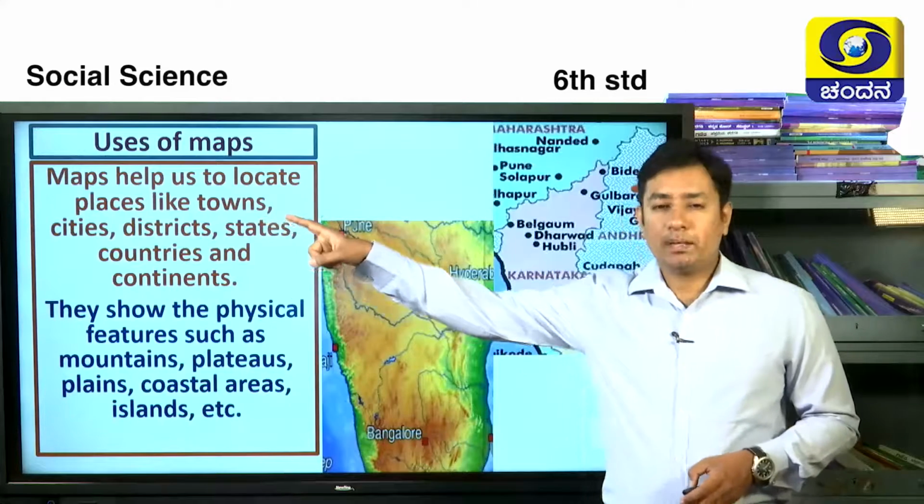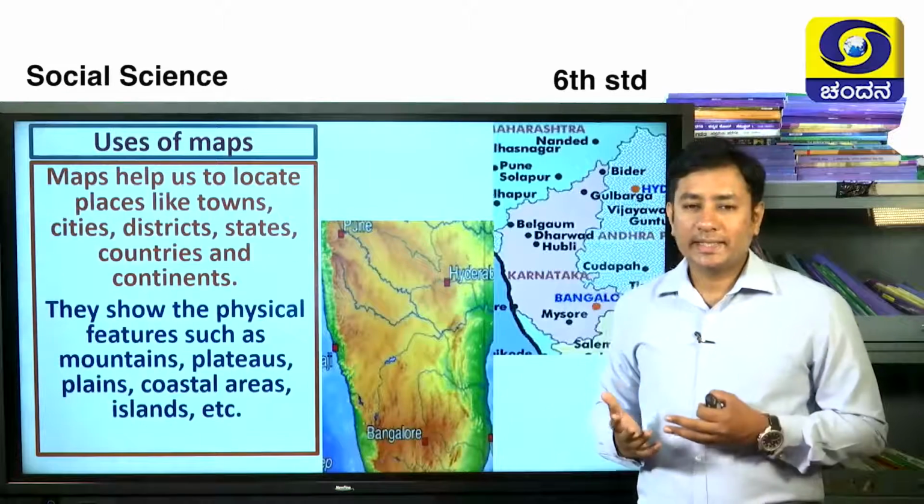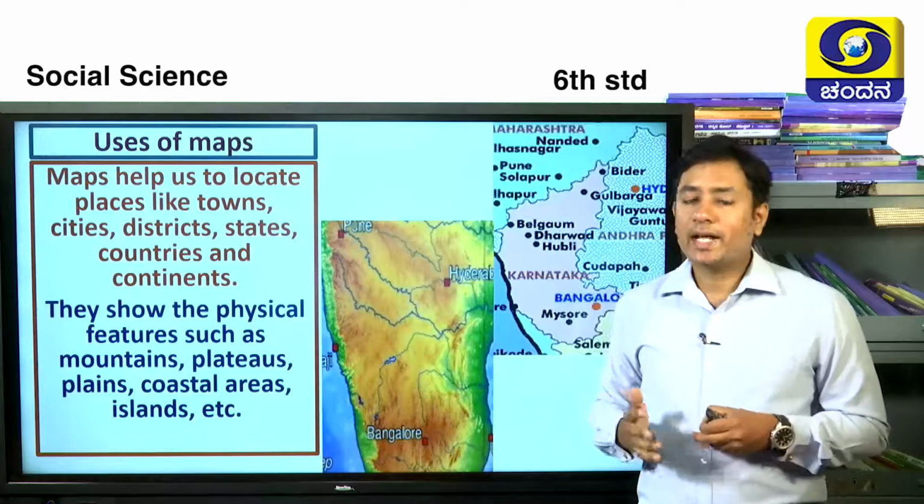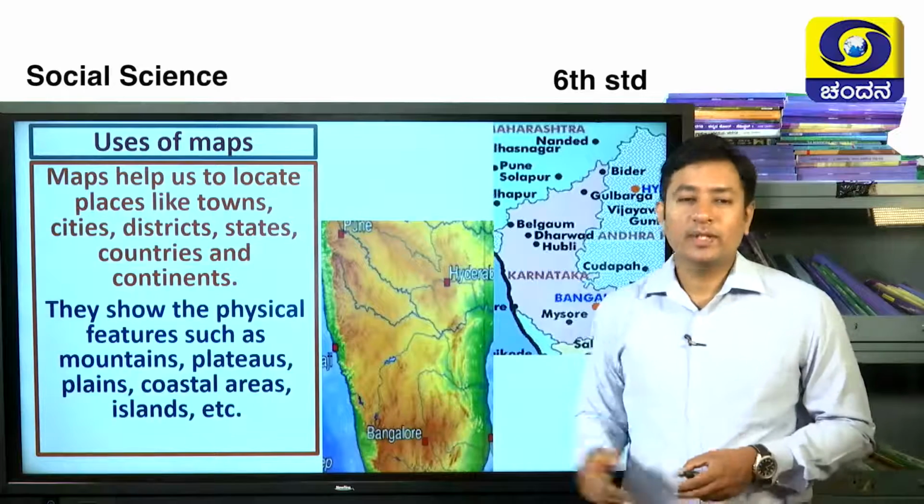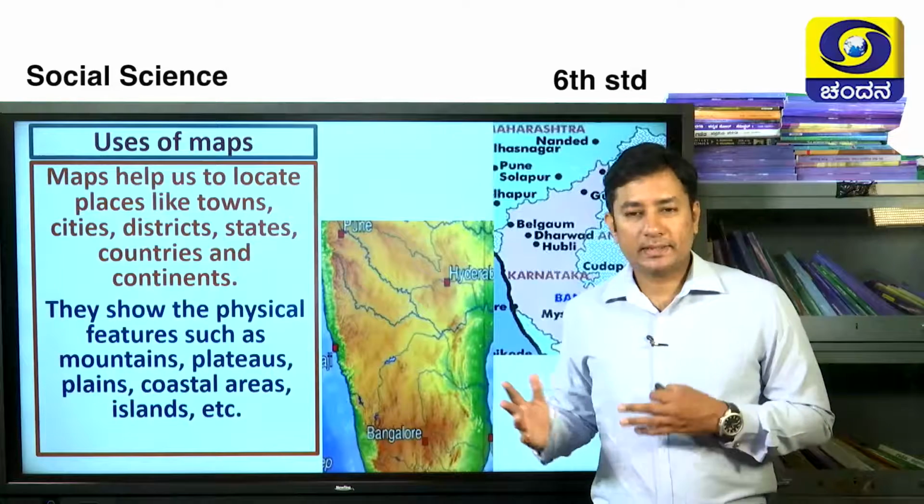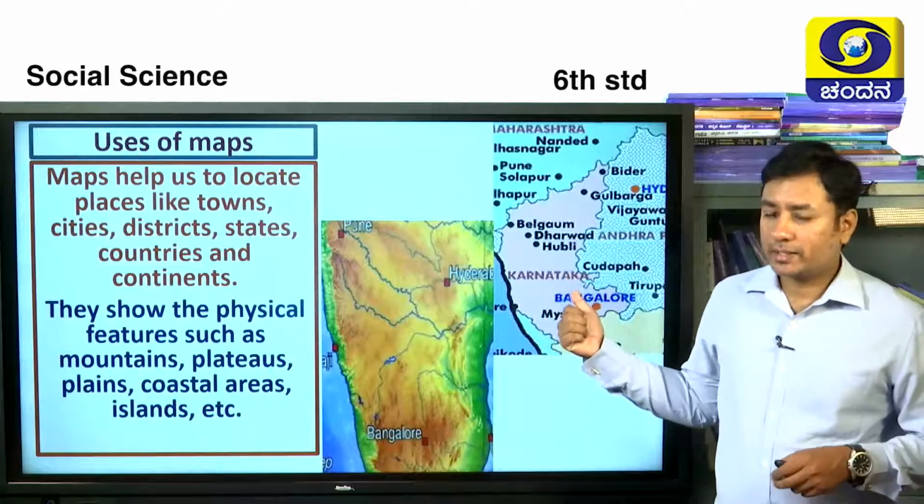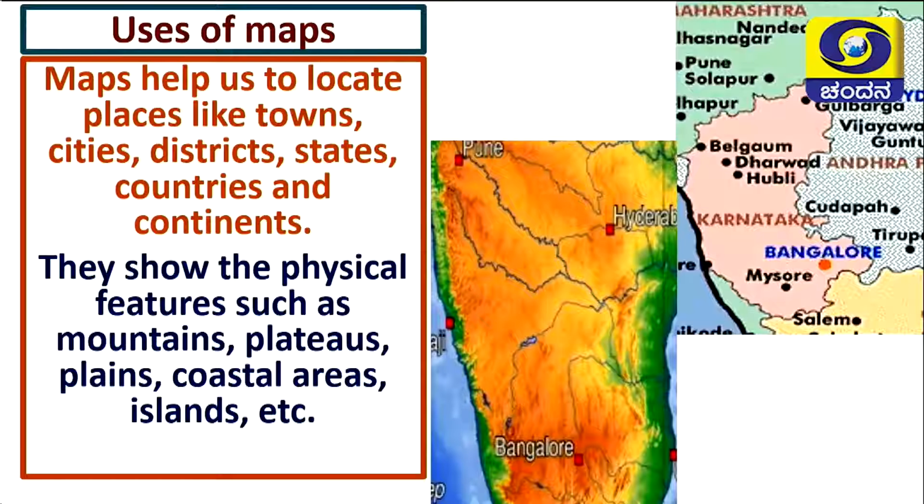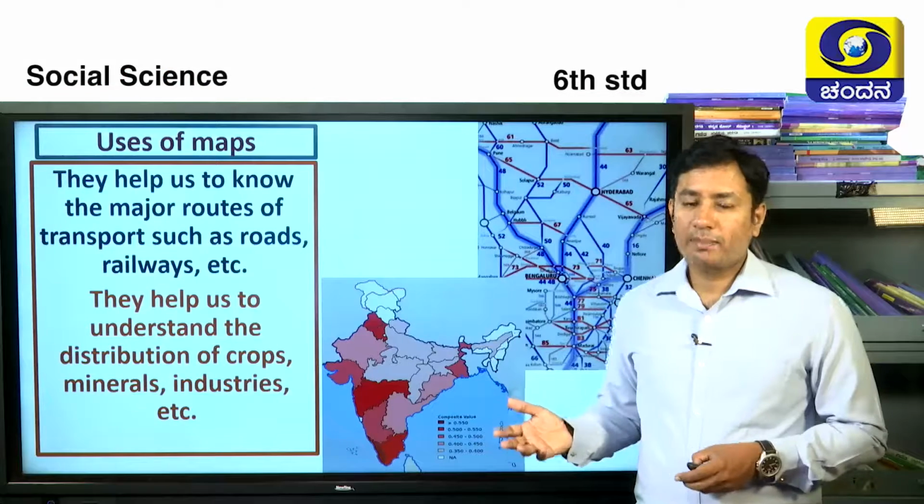See, maps help us to locate places like towns, cities, districts, states, countries and continents as well as oceans. Okay, they show physical features such as mountains, plateaus, plains, coastal plains, etc. See, here in the first picture, the places are located. Both pictures show the same place, but the first picture shows the places and their location. The second picture shows the physical features of that area. Do you understand the uses of the maps? Both are the same places.